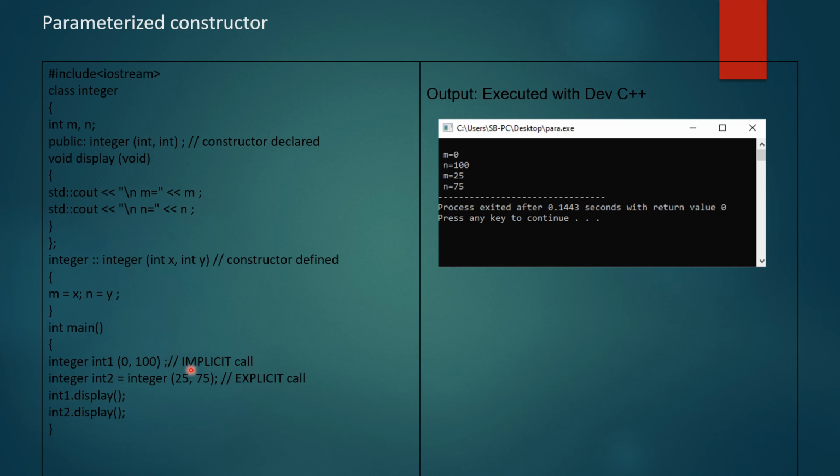Now first we will see the implicit call: integer int1(0,100). So 0 will get assigned to x, that is to m, and 100 will get assigned to y, that is to n. Then integer int2 is equal to integer(25,75). So x will get assigned as 25 and y will get assigned as 75, and that will get assigned to m and n respectively. So int1 display and int2 display will show the values 0 and 100 for int1 and 25 and 75 for int2. I have executed this with the help of Dev C++.